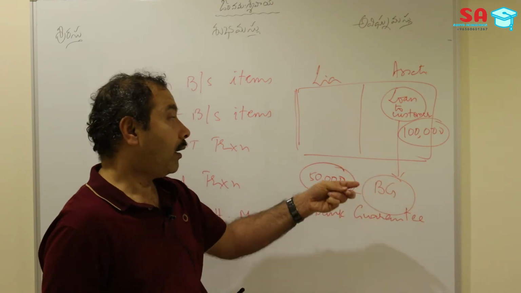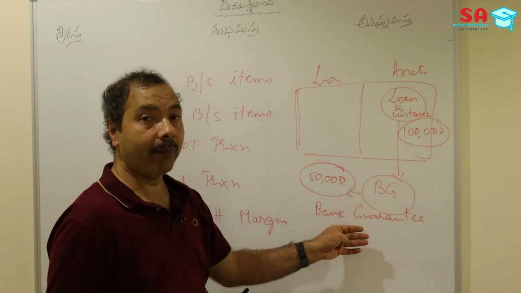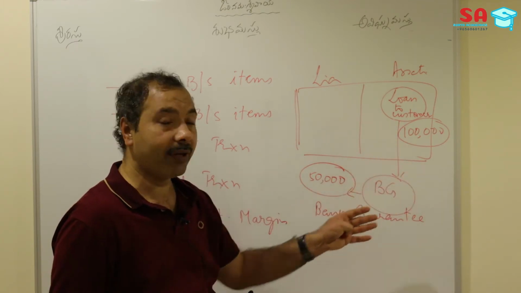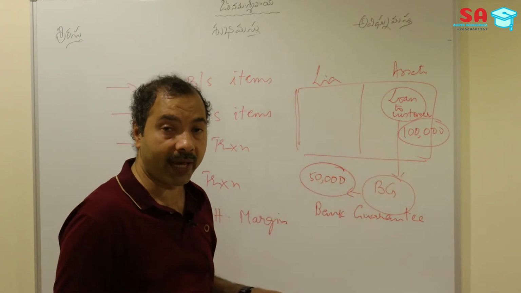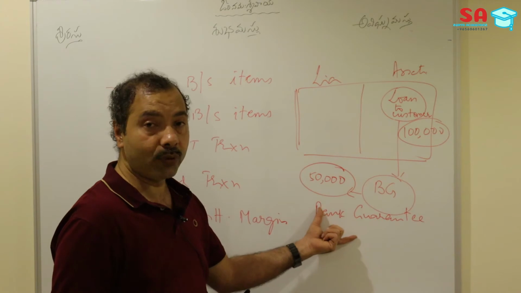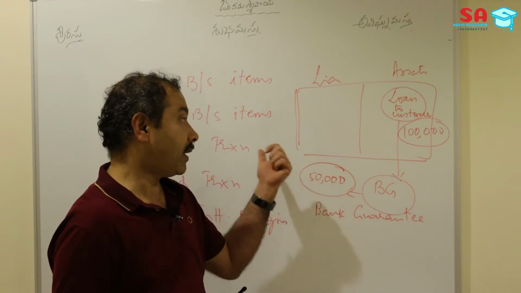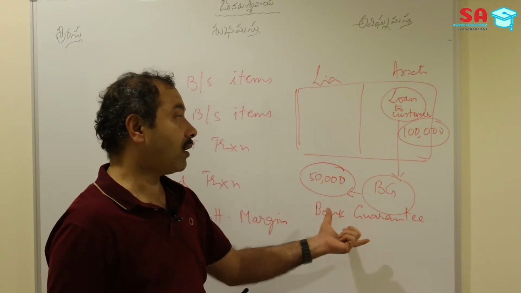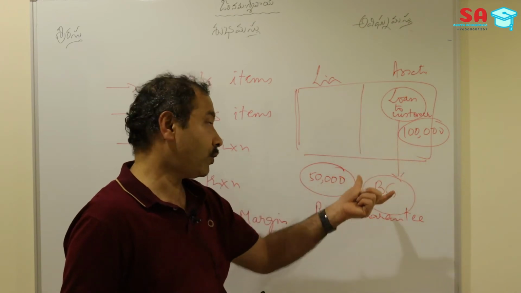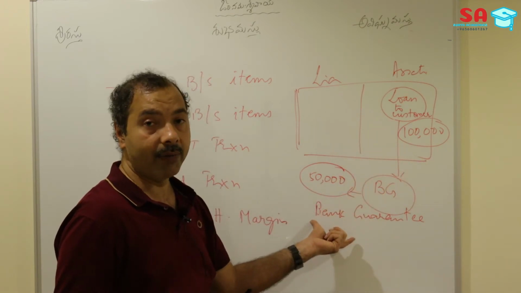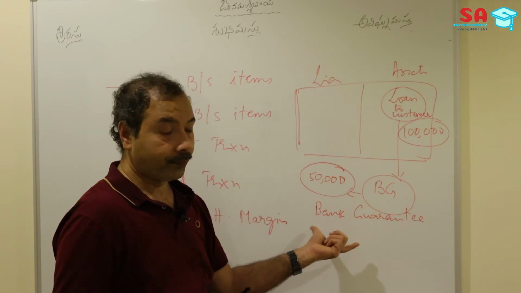Which means in future, because the bank is standing as a guarantor, the bank is committed to honor all these commitments on behalf of the customers. These commitments may become on balance sheet, and the bank is exposed to such risks. These are nothing but future risks, and they affect the banks, and they are also part of the credit risk factors. So if the customer doesn't pay in future, the bank guarantee will become a liability for the bank, and it may become a credit risk for the bank.